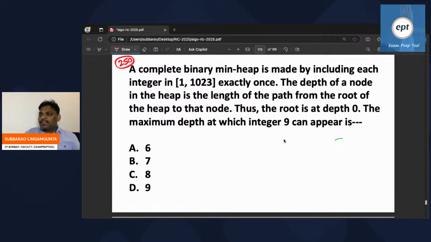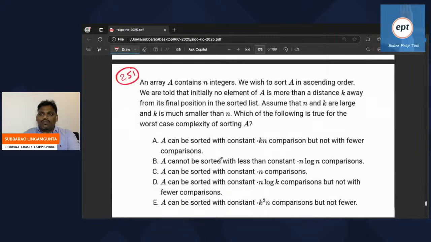The answer for question number 250 is C. Yesterday we already did this. If anyone has not done it yesterday, please go and check once.